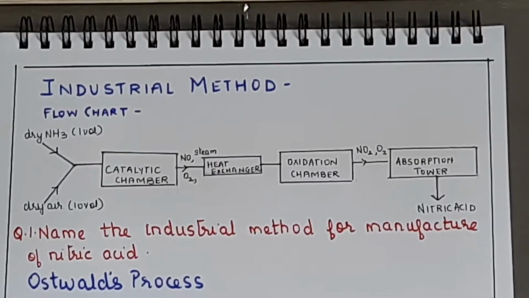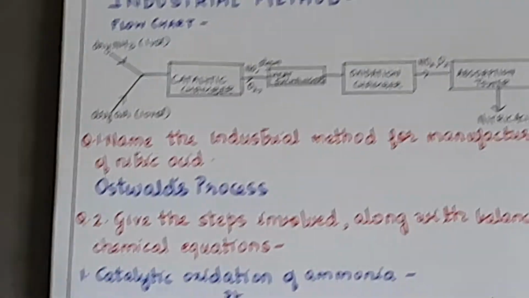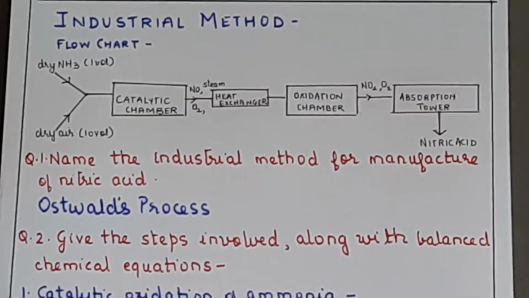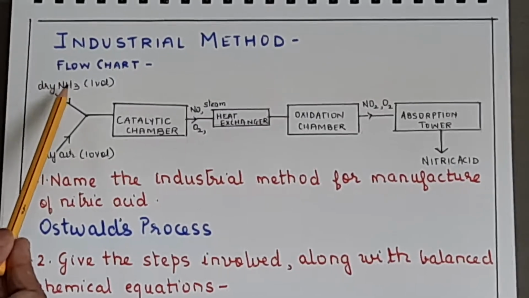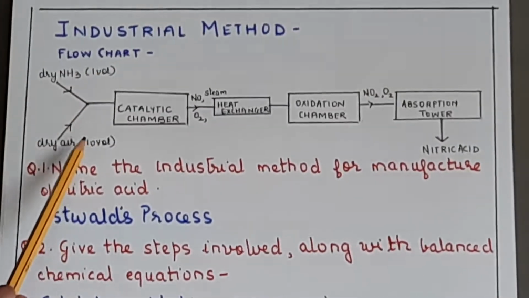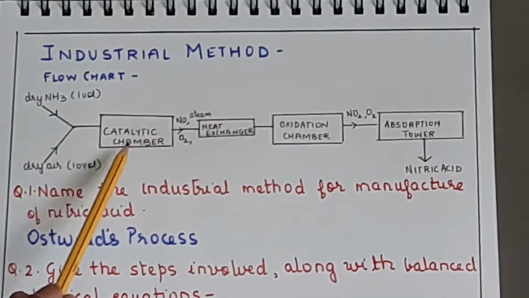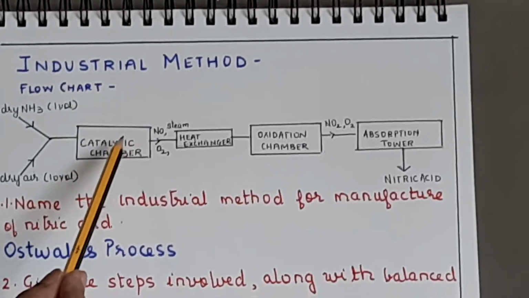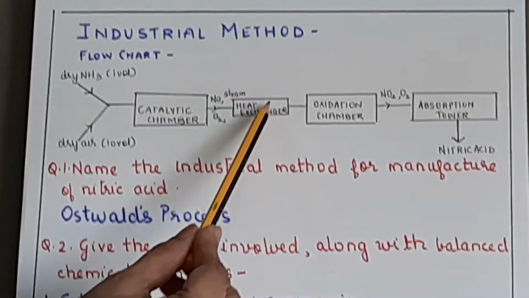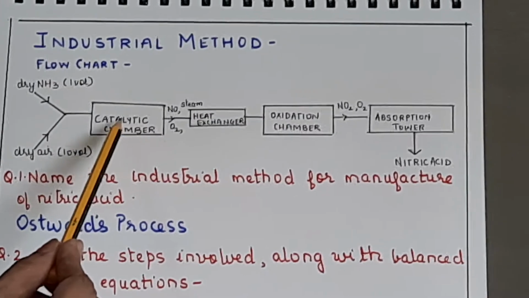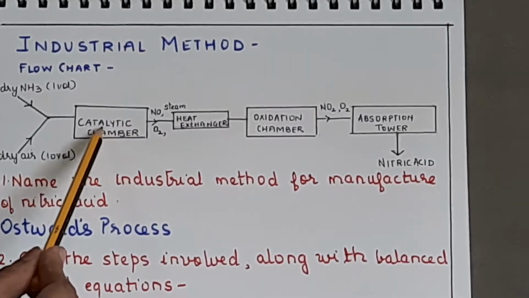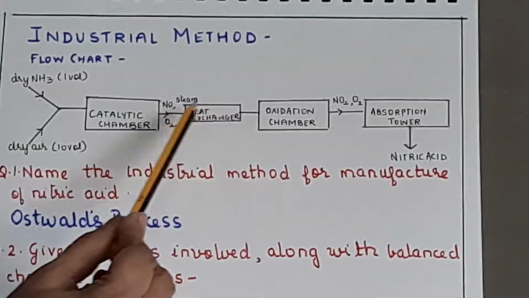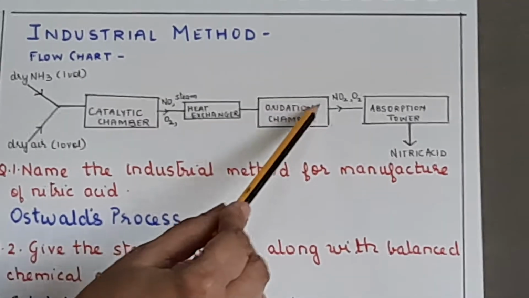Okay, now coming to the industrial method for preparation of nitric acid. Now just first understand this flowchart for the industrial method. Here we are going to pass dry ammonia gas and dry air, 1 volume and 10 volumes, through a catalytic chamber. The catalytic chamber will have platinum as the catalyst. Following the catalytic chamber, you have a heat exchanger, because the temperature we are required to maintain is around 800 degrees. Then the heat exchanger lowers the temperature from 800 to 50 degrees, which is in the oxidation chamber.